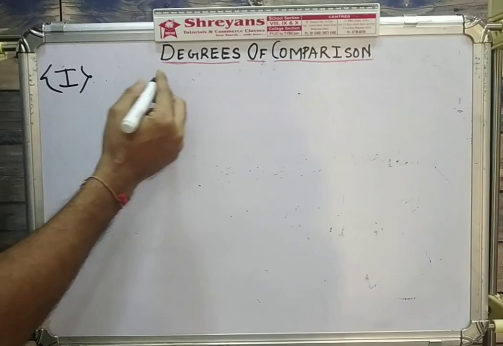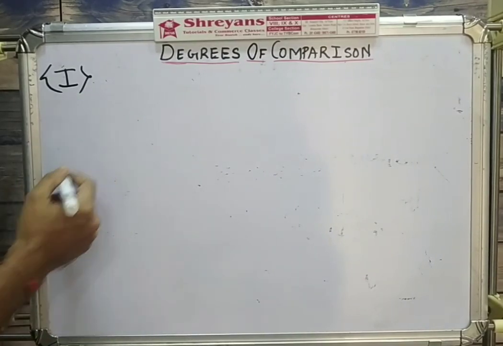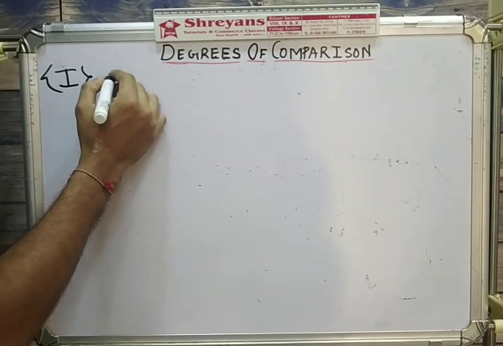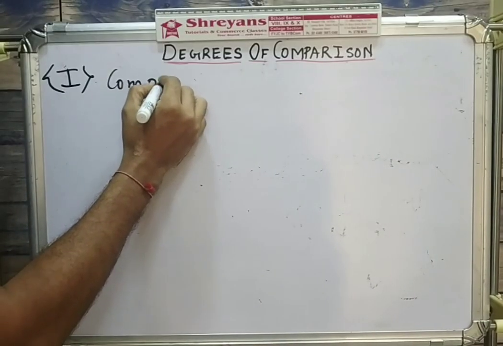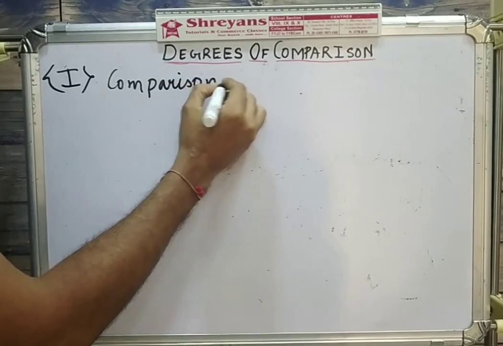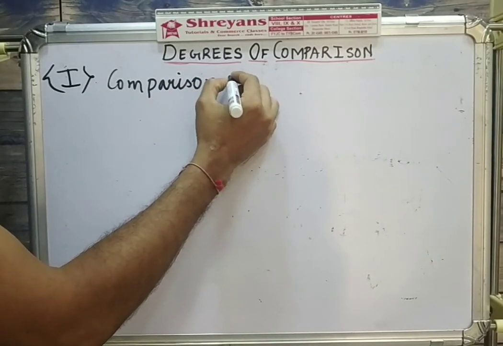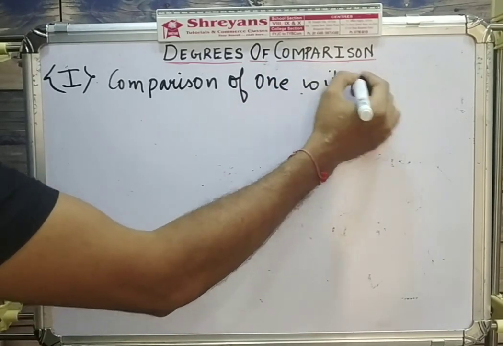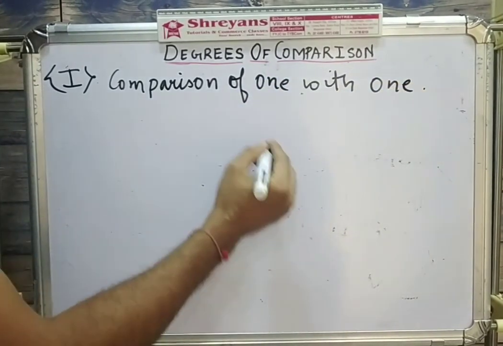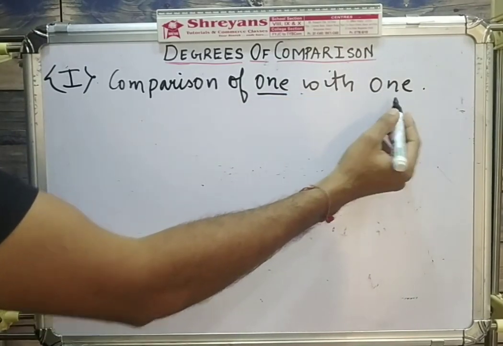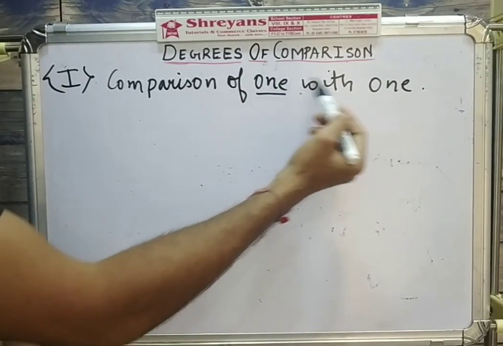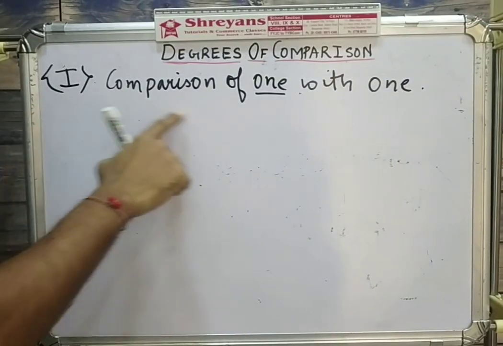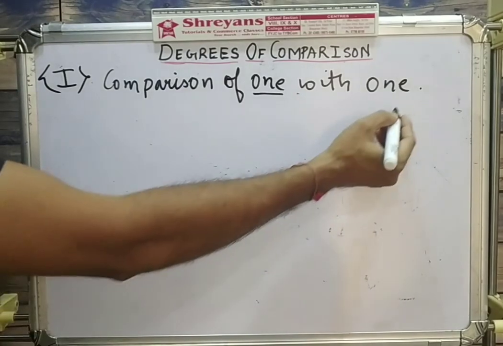Now let us understand the various kinds of comparison. Now when we make comparisons, comparison can be made in two different ways. The first kind of comparison we'll start with is comparison of one with one. One person with another person, one place with other place, one idea with other idea, one animal with other animal, etc. So the first kind of comparison that we study is comparison of one with one.